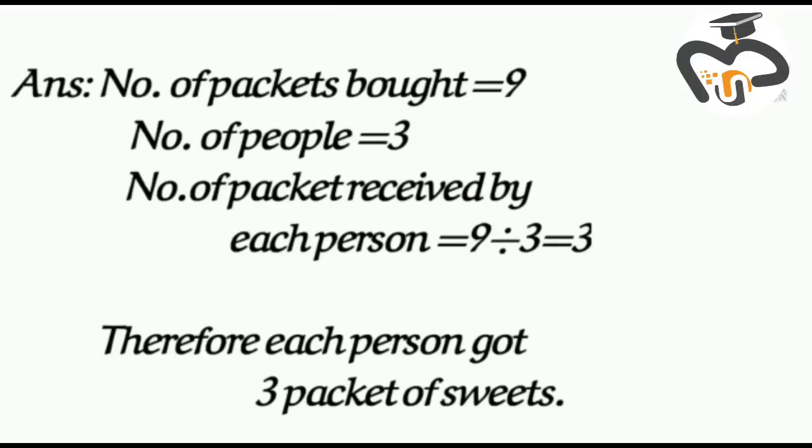This answer explains that the number of packets bought was 9 and the people were Alvin, Simon, and Theodore, so there were only 3 people. And the number of packets received by each person is the answer we need. So here we need to divide 9 by 3. Then we get the answer 3. Therefore, each person got 3 packets of sweets.